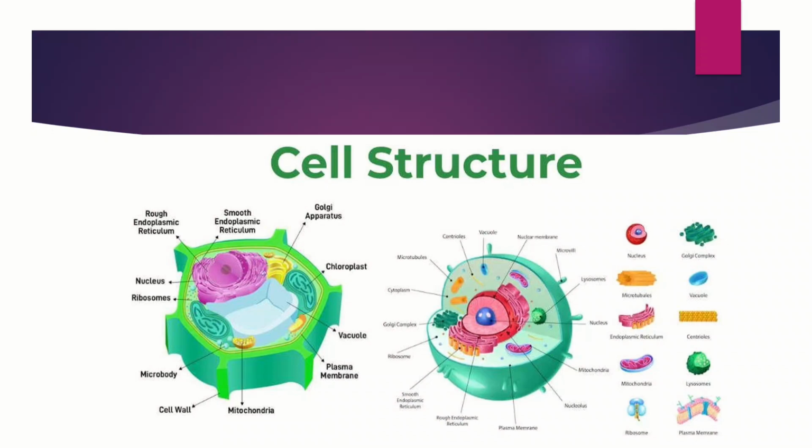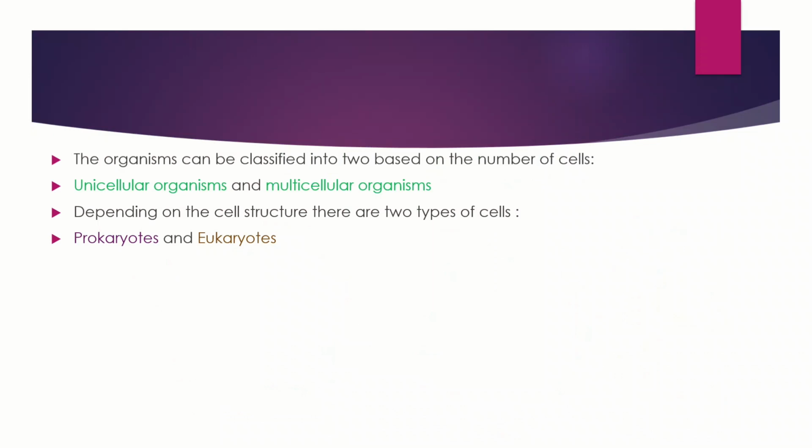Cell organelles have specific functions. The organisms can be classified into two based on the number of cells. I had already told in the previous slide that they are unicellular organism and multicellular organism. And depending on cell structure, there are two types of cells. They are prokaryotes and eukaryotes, that is prokaryotic cell and eukaryotic cell.